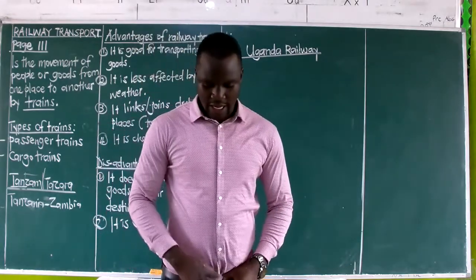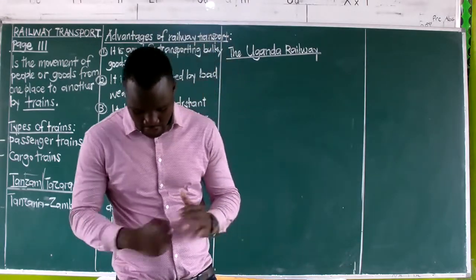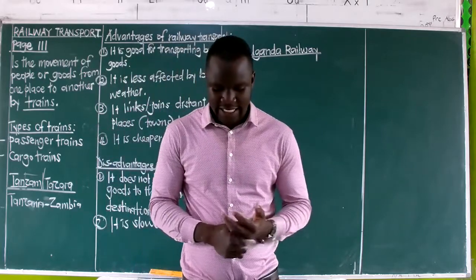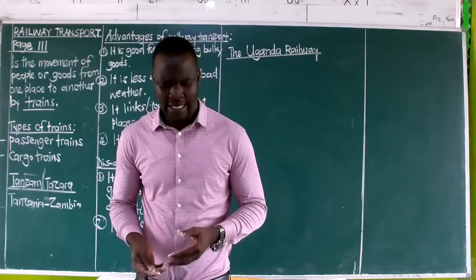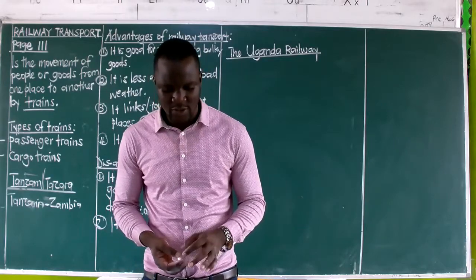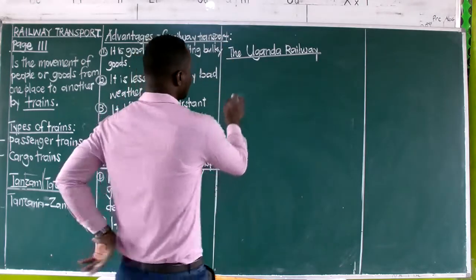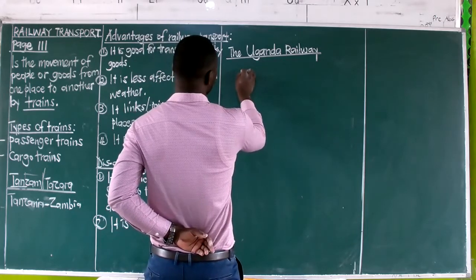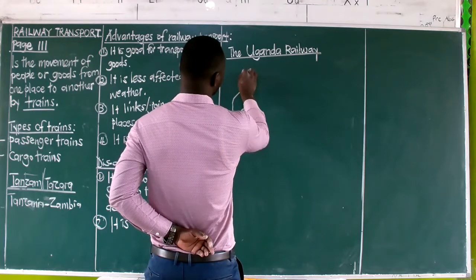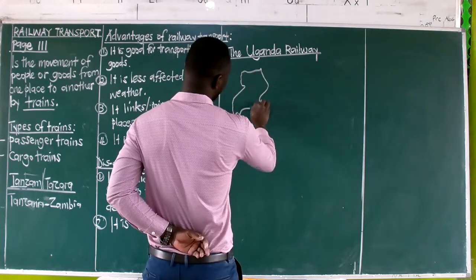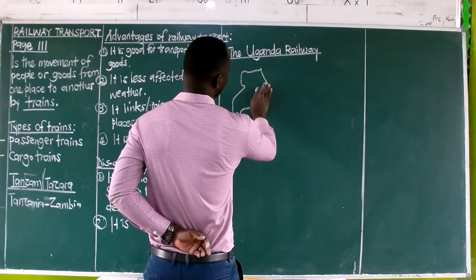That is a heading that we have on that page 114. The Kenya-Uganda Railway, that we can also call Uganda Railway. Now, there is something that we need to understand here. When we are looking at this railway, you will find that if we are to have our map of East Africa here, we can be having Uganda this way.